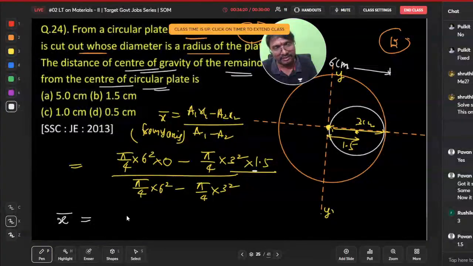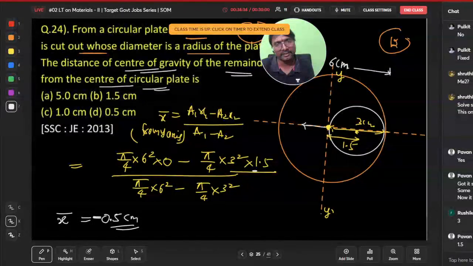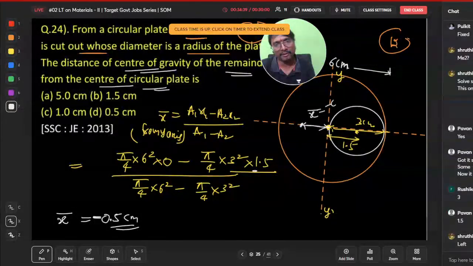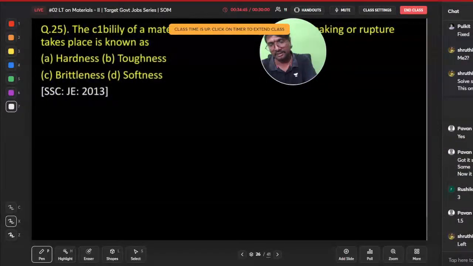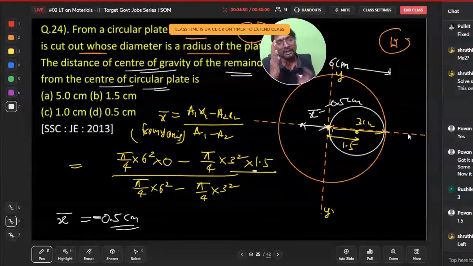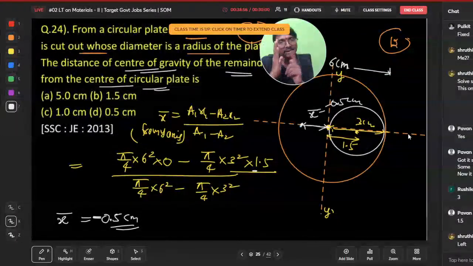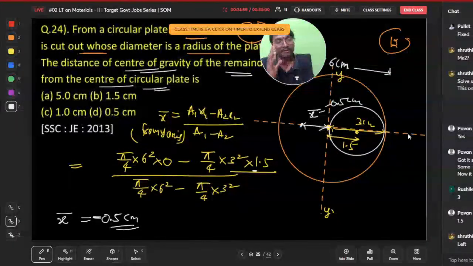How much are you getting? X bar from y-axis, so that comes to be how many centimeters? Finally 0.5 centimeters you are getting, na. So it means minus 0.5 centimeters you are getting. Minus 0.5 centimeters means it is left side of this y-axis or right side of this y-axis? Tell me. This is x bar, na. Minus 0.5, right? Which one is taken as positive? Left x values are negative, right x values are positive. Left side of y-axis it is negative, right side of y-axis it is positive, right?